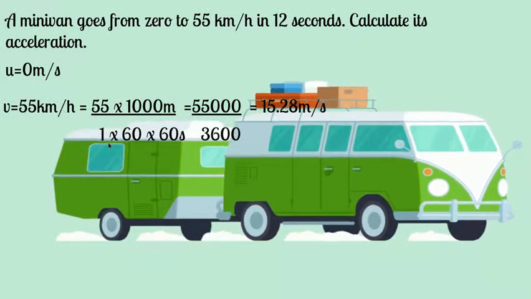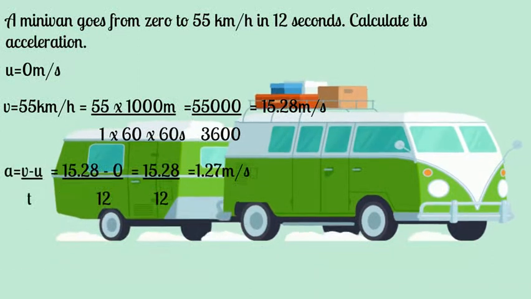Similarly, 1 hour is 60 into 60 seconds, that means 1 hour has 60 minutes and each minute has 60 seconds. So that comes to 55,000 divided by 3,600, and your answer after calculation is 15.28 meter per second.